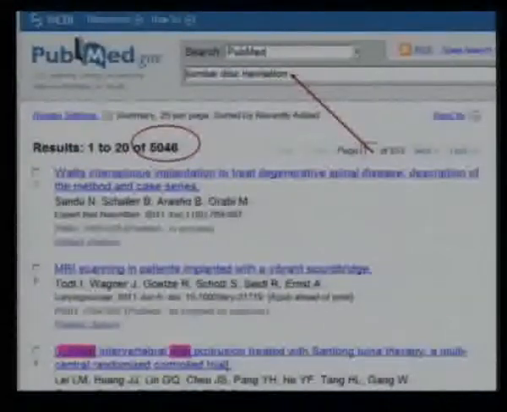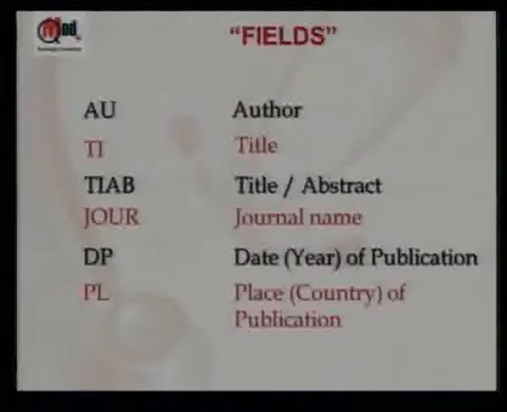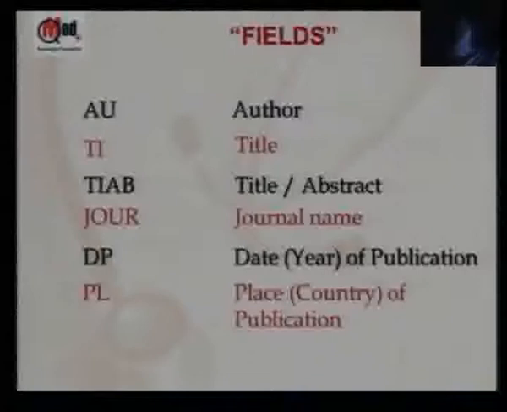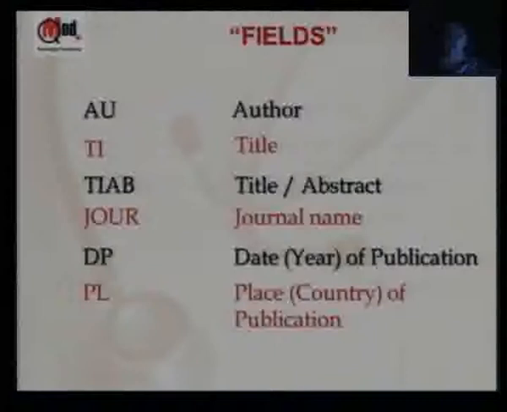Whereas if I just put in those words, in the previous case I got 664, here I've got 5,000 something. So there will be a lot of articles on lumbar disc herniation, but I'll get a lot more where the 3 words are scattered and it may be on some completely different herniation and different disc, etc. These are the various fields you can search for, and there are lots more than this actually, but for a starter I'm just giving the very common fields that people can use. So if I say hepatology, JOUR, I want articles only from the journal Hepatology, okay, that kind of thing.